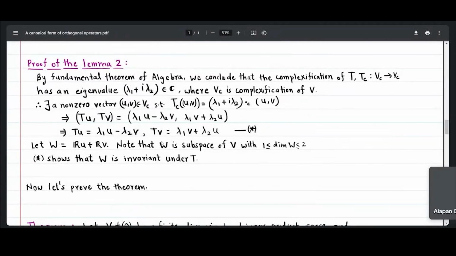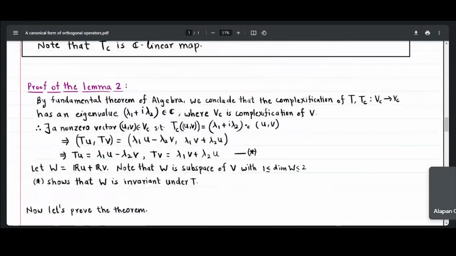So this W will be a subspace of V, which is a real vector space, and we can check that it has dimension either 1 or 2. Because of these star equations, one can easily check that W is a T-invariant subspace, where T is our R-linear map that we started with.